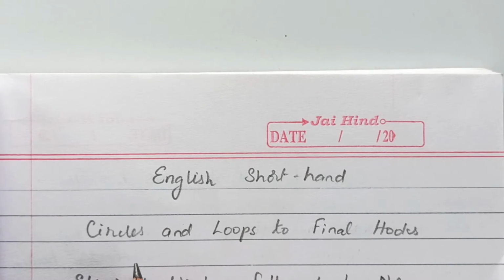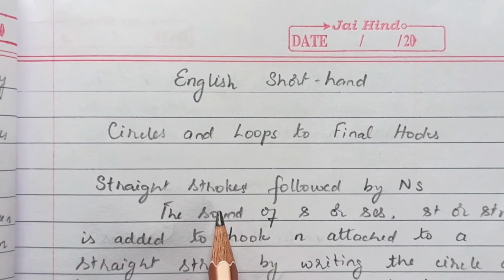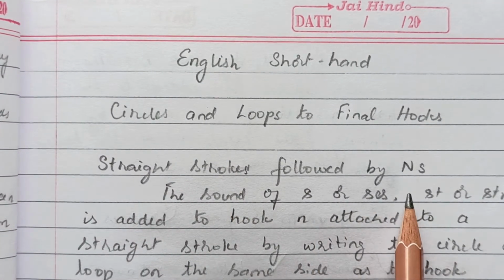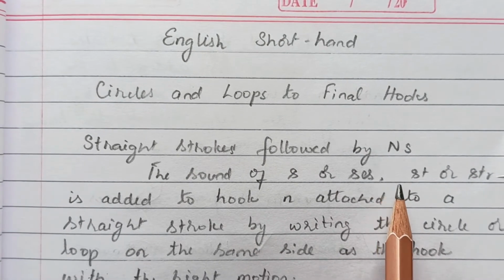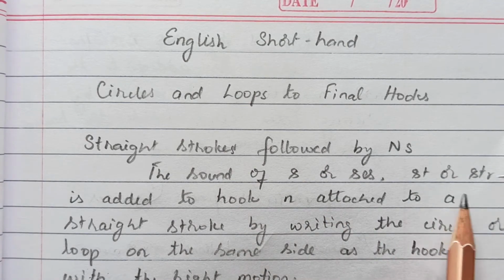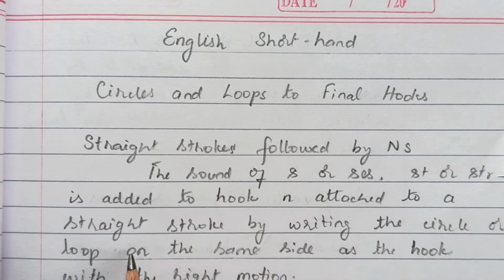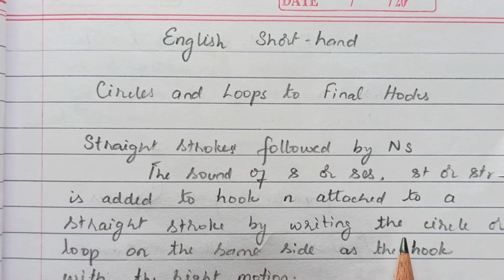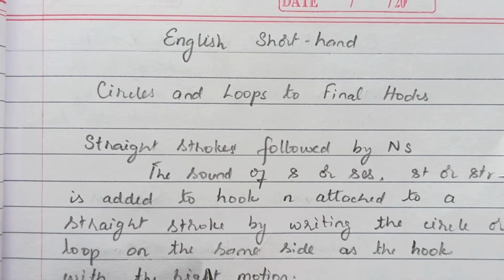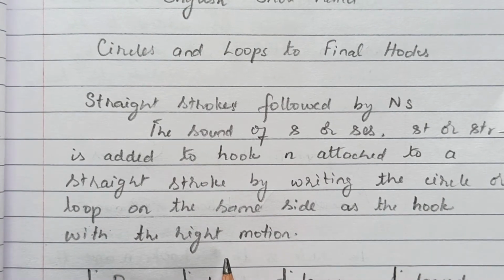In today's class, we'll start with the new lesson, the circles and loops to final hooks. Here, the straight strokes followed by the hook and also the circles. The sound of S or ses, st or stir is added to hook N attached to a straight stroke by writing the circle or loop on the same side as the hook with the right motion.